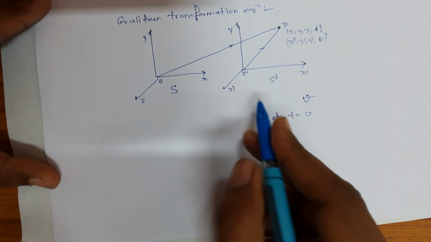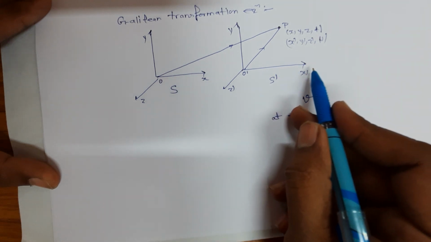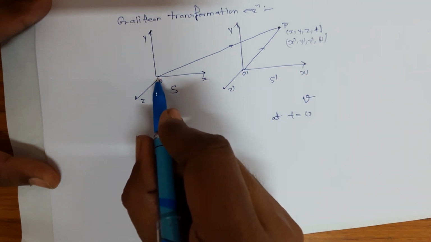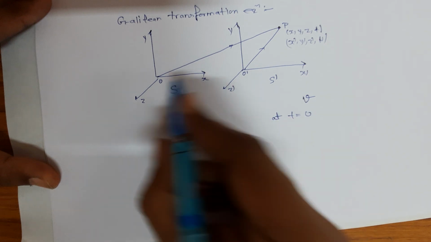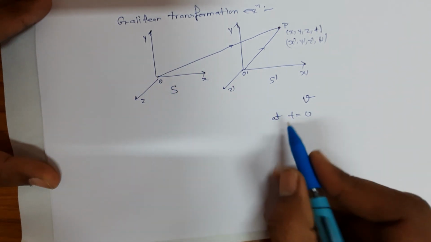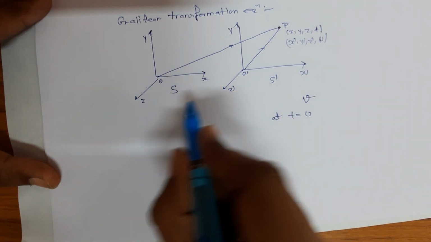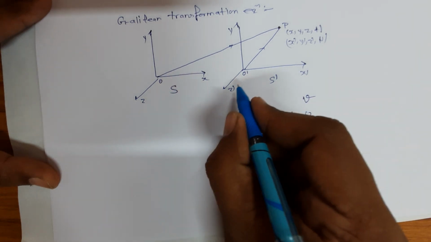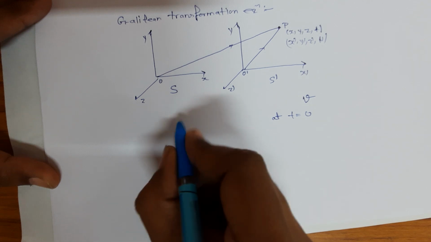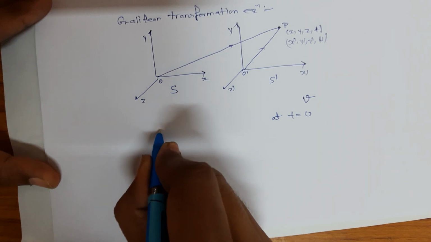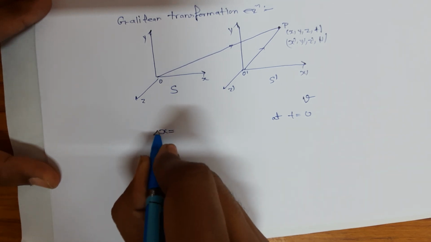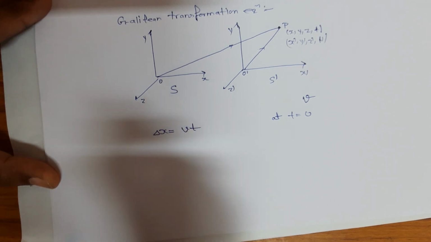Since at t equal to 0 the origins of both frames of reference coincide, and in time t, since it is moving with velocity v, it will travel a distance delta x equal to v into t.